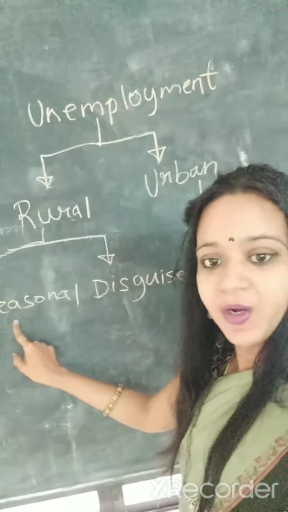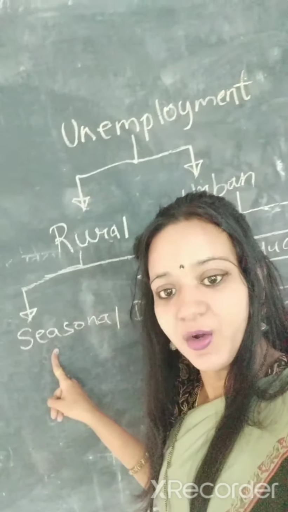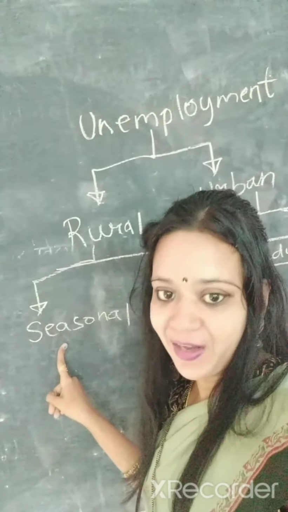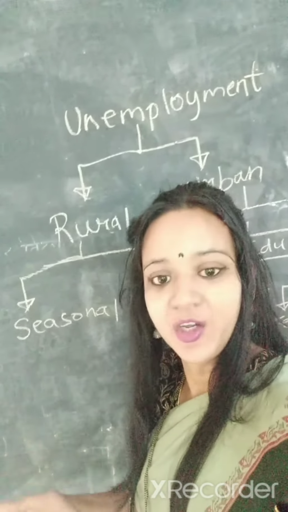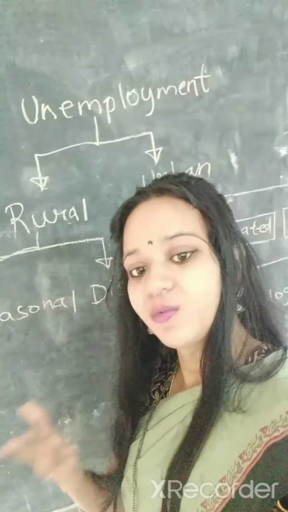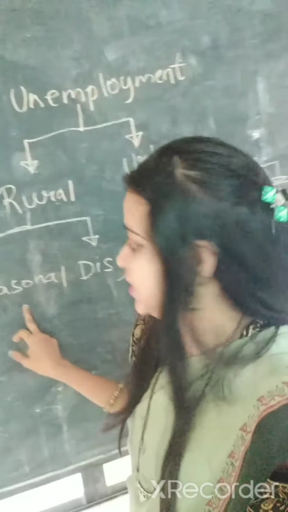So some people are unemployed during the seasons. Mangoes are demanded only in summer season, or umbrellas only in rainy season. In other seasons they are unemployed. In case of mangoes, they are unemployed in the rainy and winter season. Such type of unemployment is called as seasonal unemployment, which depends upon the season.